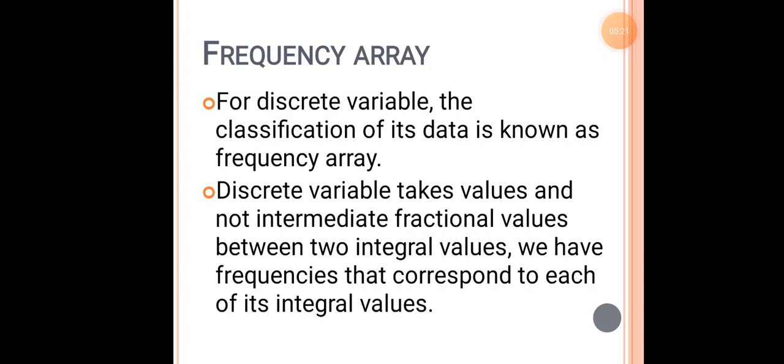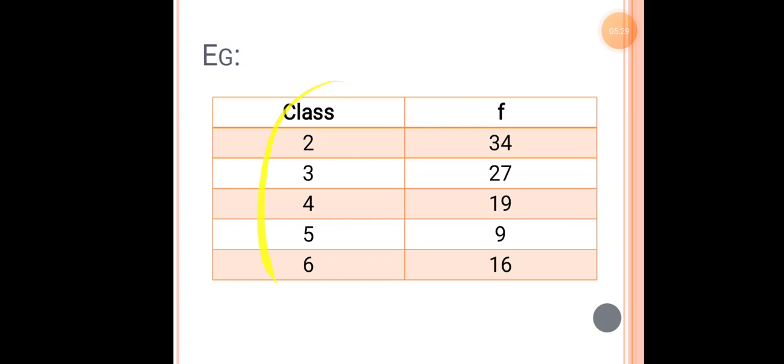Okay students, a discrete variable can take the immediate values, or it can even jump the values. So how will the values be? It will not be continuous values. The values can be 2, 3, 4, 5, 6, 7, 8, 9, 10, or it can jump the values, 2, 4, 6, 8, or 1, 3, 10, 15, like that. Or it can even be continuous like 2, 3, 4, 5, 6, 7.